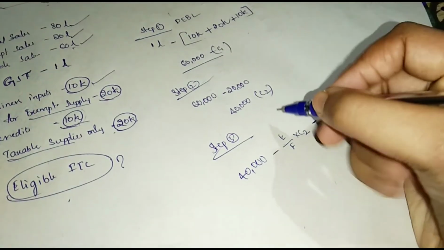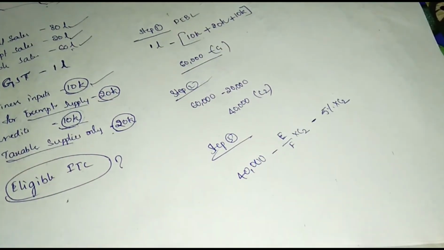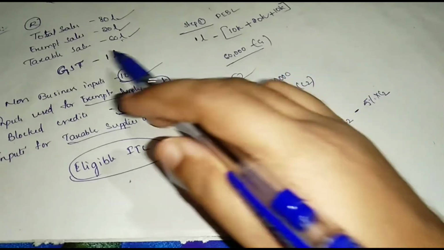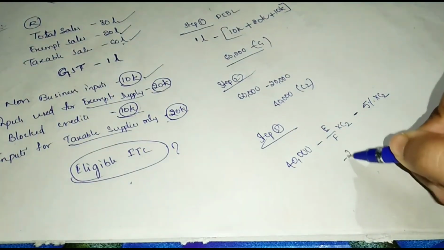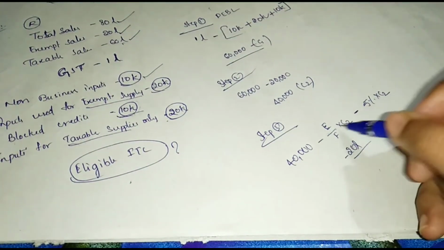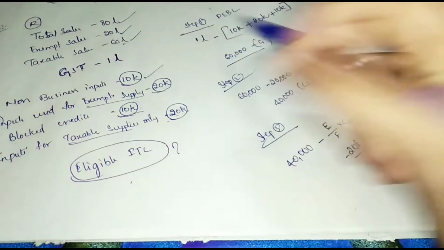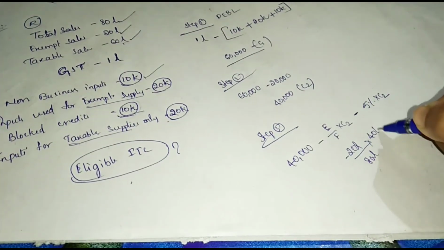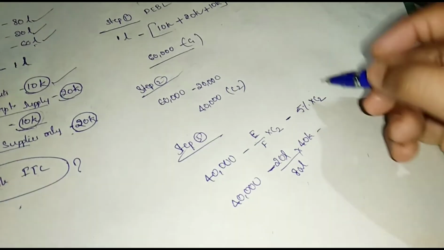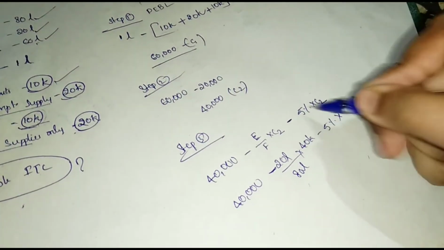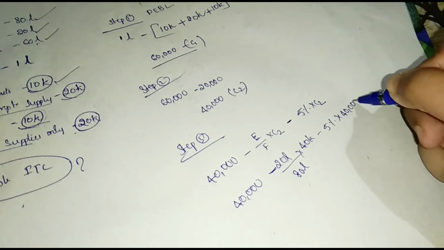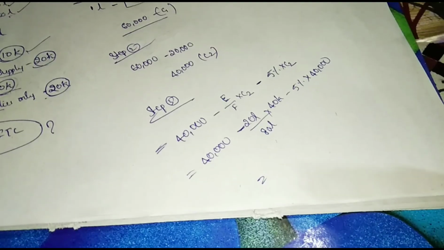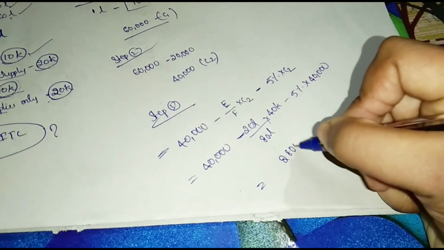E means exempt supplies. Okay, exempt supplies 20 lakhs. And F means total sales, 80 lakhs. And C2 means 40,000. And 5% into C2, 40,000. Okay, total 28,000, C3.